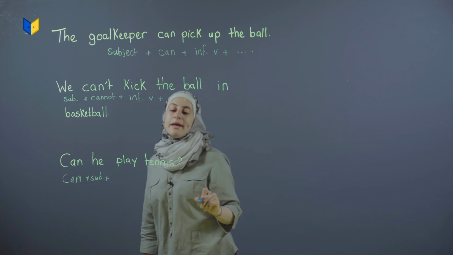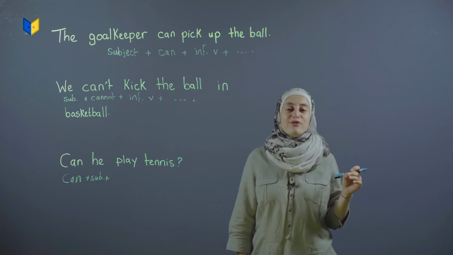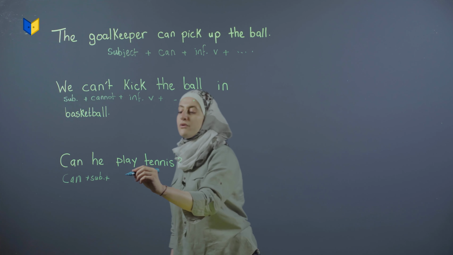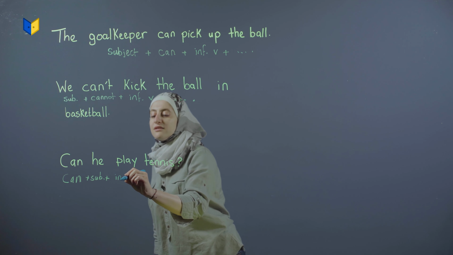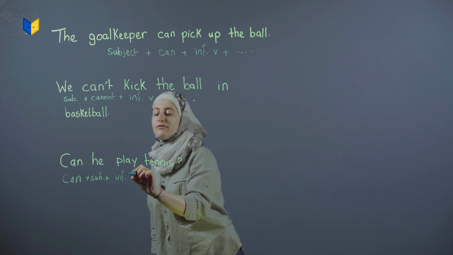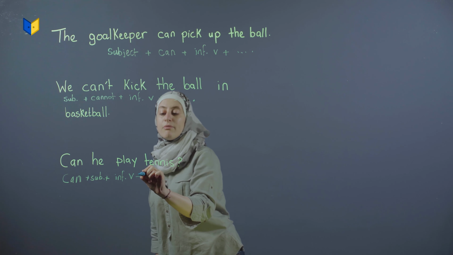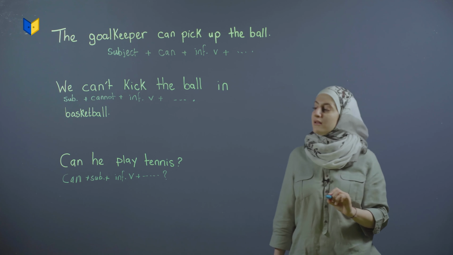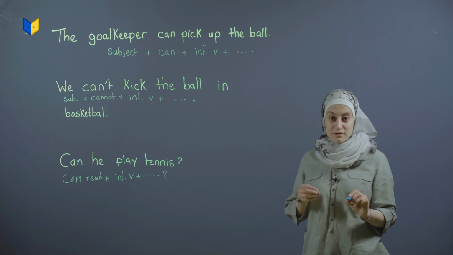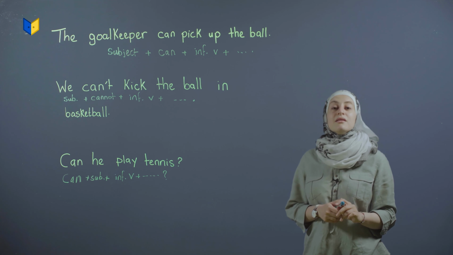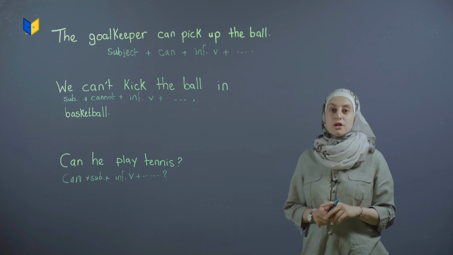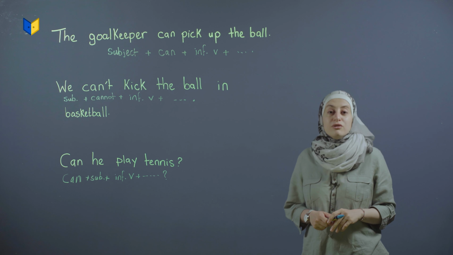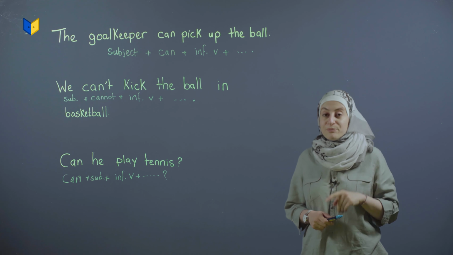And then play again, infinitive form of the verb. We don't add anything to the verb. So I'm going to mark it as infinitive. And then verb, V, and then the rest of the question. And then we put a question mark. Can, subject, infinitive form of the verb, and then the rest of the question and question mark. Very easy. Remember the structure and you'll know how to use can and can't.